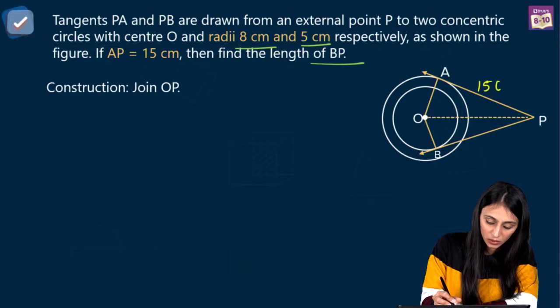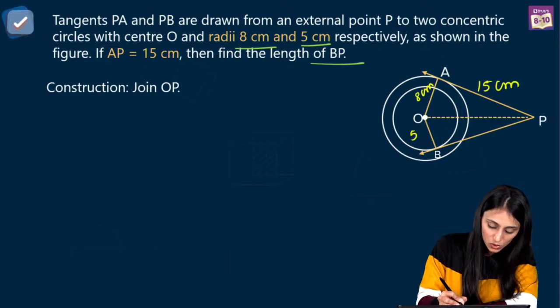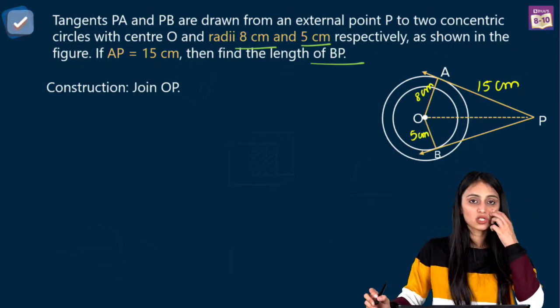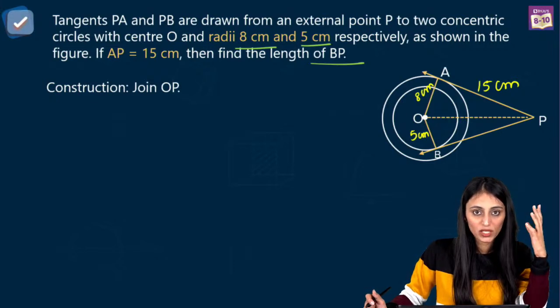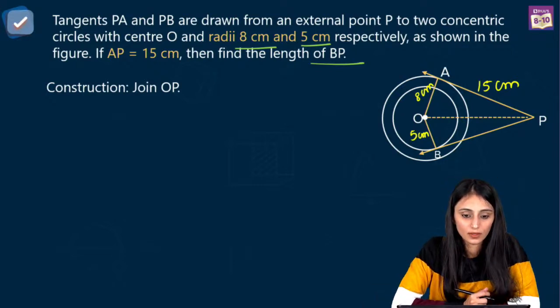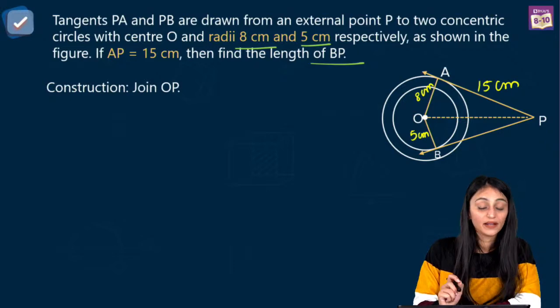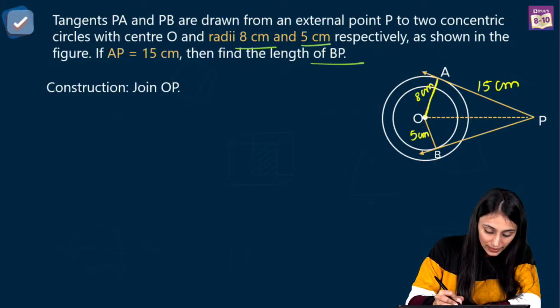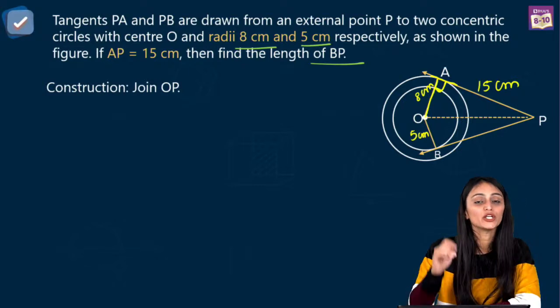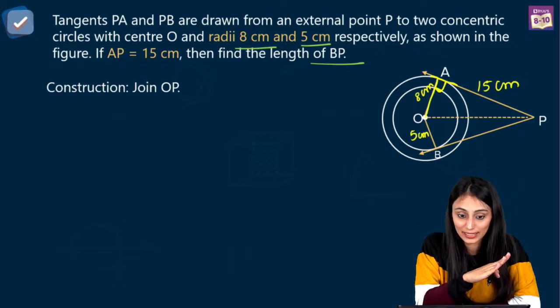This AP is 15 centimeters. This OA over here, that's 8 centimeters. OB over here is 5 centimeters. See, when you come across such questions now, I would suggest you please draw the figure along with me. Akash, I hope it is visible now, yes? Alright, so 8 centimeter and 5 centimeter, right? This is given. So I'll join OP first. Now we know that this is the radius and this is the tangent. Radius and tangent are always perpendicular at the point of contact. This is what we learnt in Theorem 1, correct?